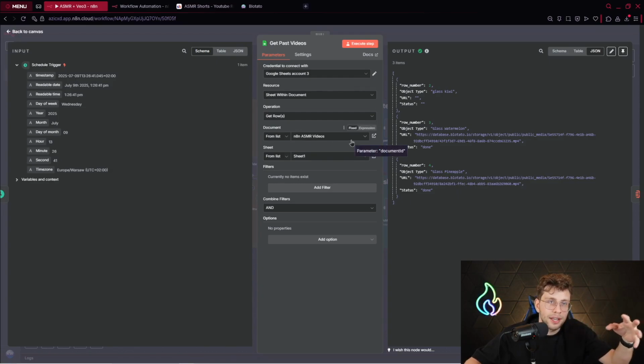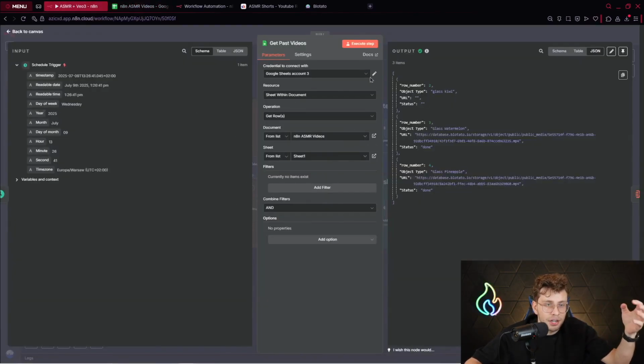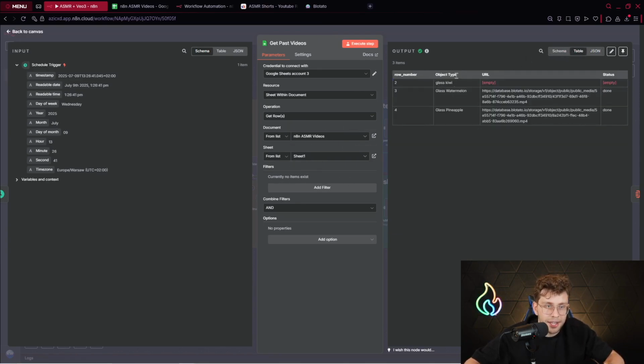If you haven't created any videos with this automation previously, let me show you. You can simply fill the first row with some random object. So let's say glass kiwi. With this step, we get the rows, so we get the elements, and then we create the list from it. So we feed our AI agent that creates the idea for the video with the specific list, and we avoid duplicating the content. The operation is get rows. We provide the document, sheet 1, and afterwards we've got 3 items: glass kiwi, glass watermelon, and glass pineapple, because these videos were created.